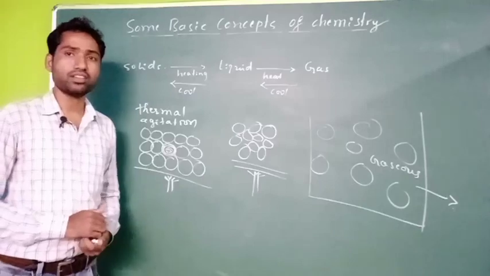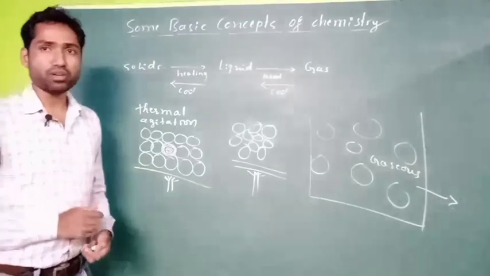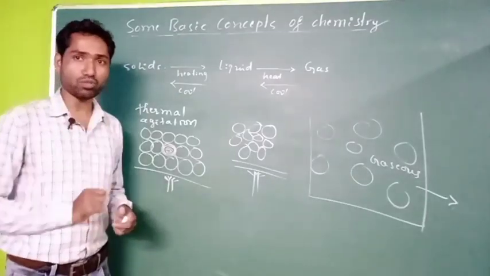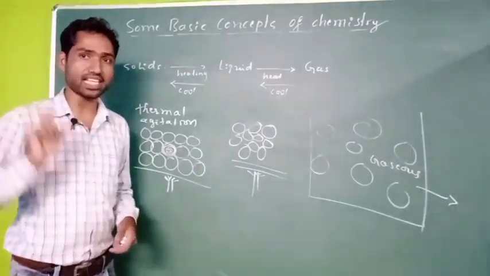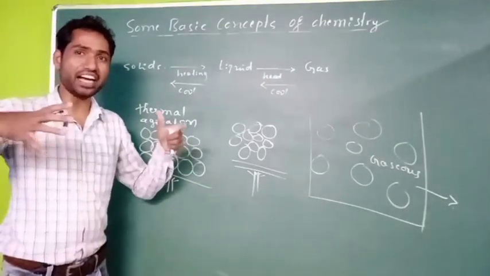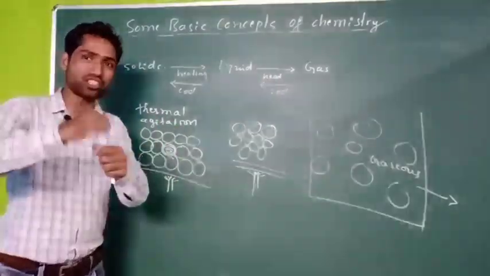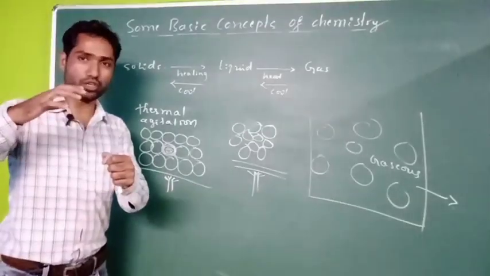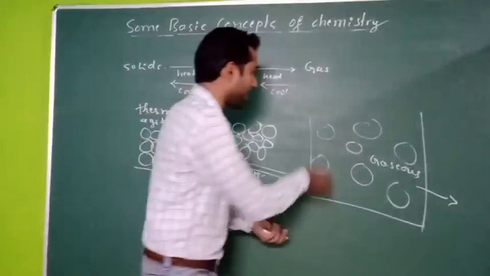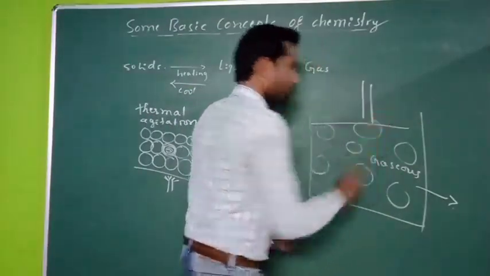For example, you have heard the name liquefied petroleum gas, LPG. The expanded form is liquefied petroleum gas. How have they liquefied that gas? By applying higher pressure. That gas is compressed within a cylinder by using high pressure. Because of high pressure, right?